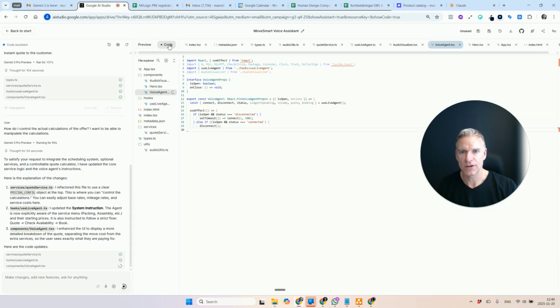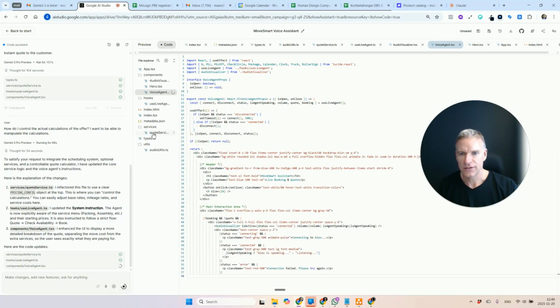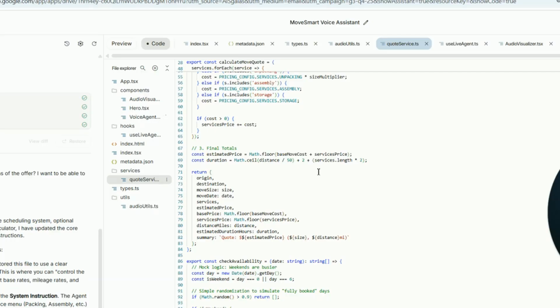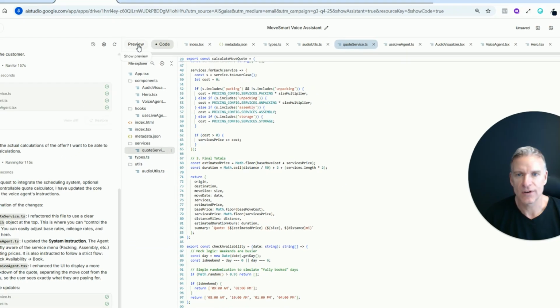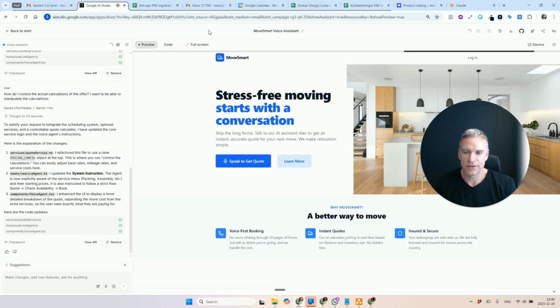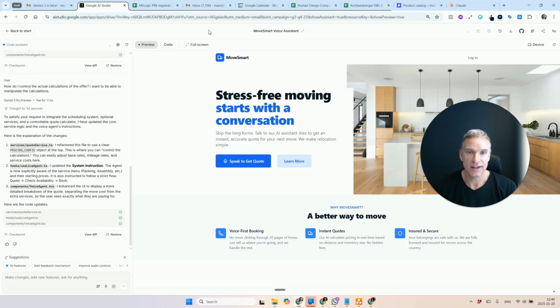I can go over to the code. And what it says, services, quote service. Okay, so here I find all these parameters that actually control the calculations of the cost, so I can set them up as I want to. This is mind-blowing, and most people aren't doing this to build apps to really sell.